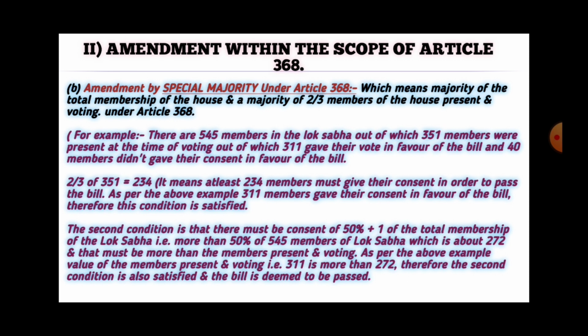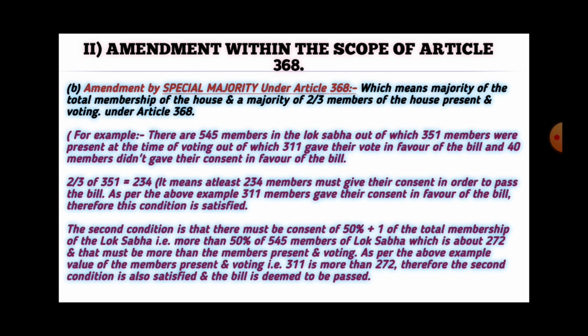It means at least 234 members must give their consent in order to pass the bill. As per the above example, 311 members gave their consent in favor of the bill. Therefore, this condition is satisfied because 311 is more than 234.